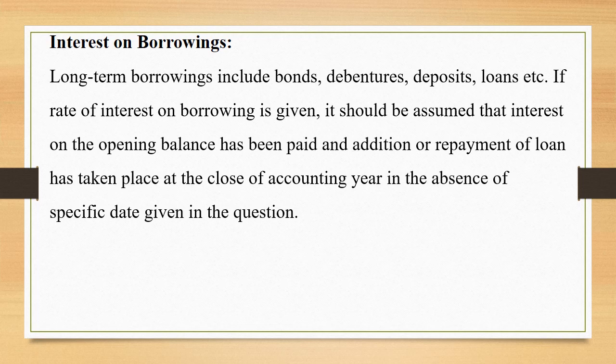It's very important. Whenever you are calculating interest on long-term borrowings, it has to be calculated on opening balance only, because it is assumed that any addition or repayment has taken place at the end of the year.